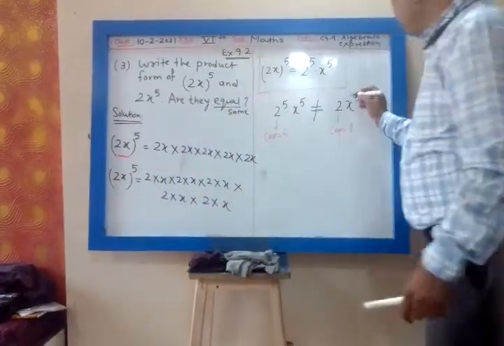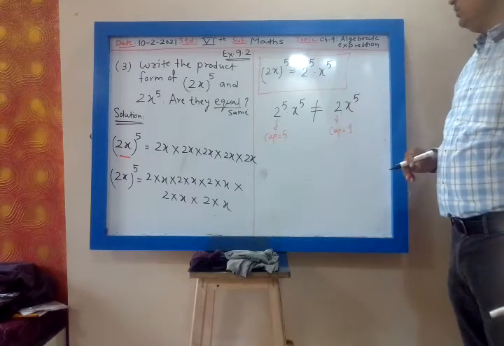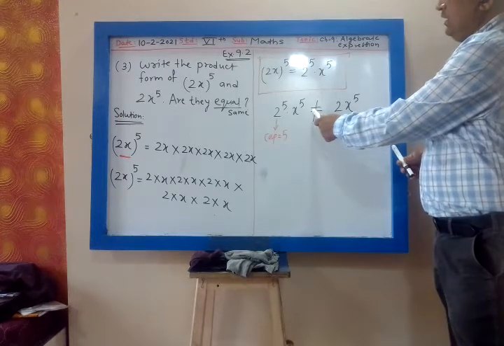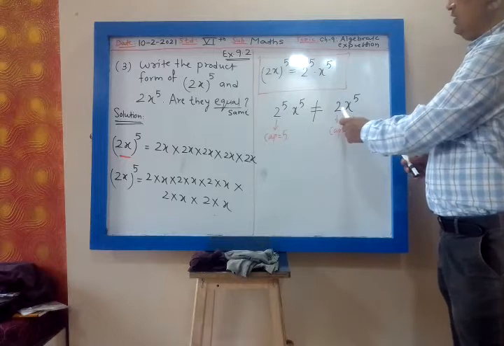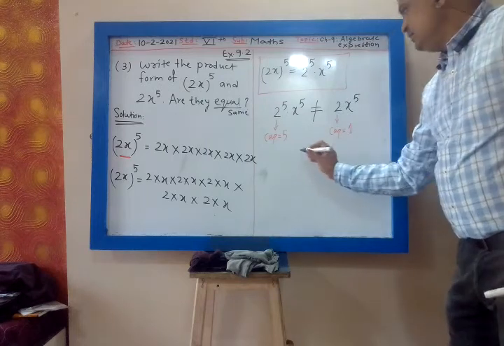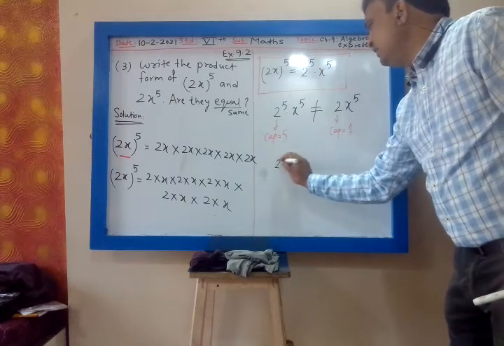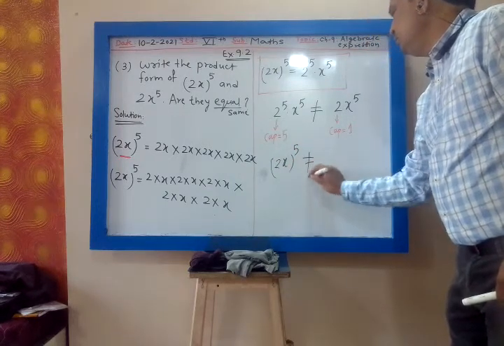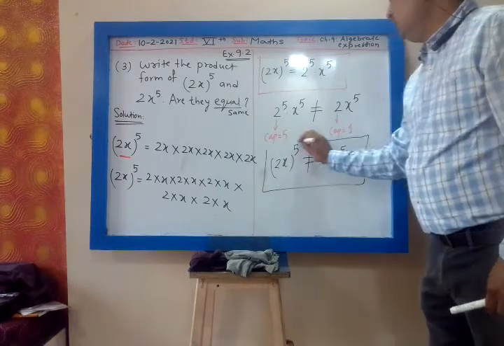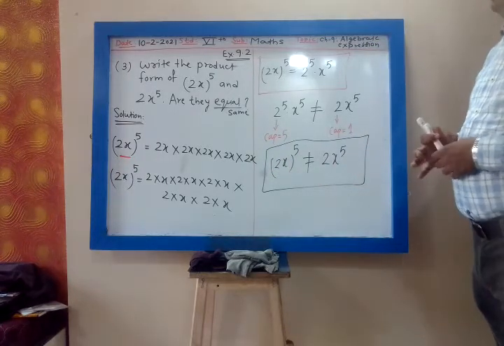Because on this side it is 1, no cap means 1 cap. On the left hand side the cap of 2 is 5, on the right hand side the cap of 2 is 1. So whether they are equal? No. So that is why 2 raised to 5 into x raised to 5 is not equal to (2x) raised to 5. They are not equal.